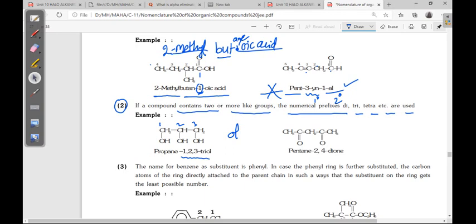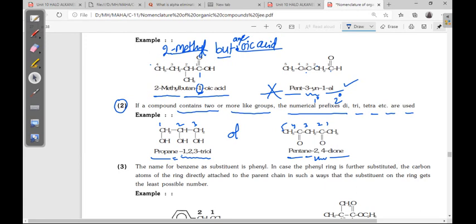What is the long chain? Prop. All single bonds, ane. Propane. Then the secondary suffix, that is the triol. The position is 1, 2, 3. Okay. Now here 1, 2, 3, 4, 5. Total pent. All single bonds, ane. Pentane. Ketone is this one, so dione, the position is 2, 4. Pentane-2,4-dione. Okay.